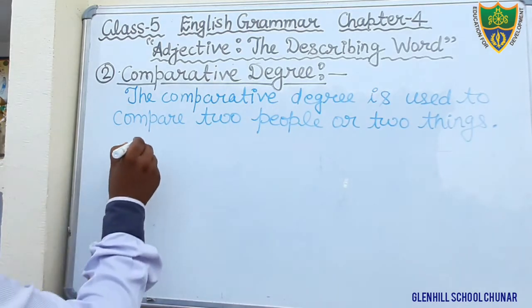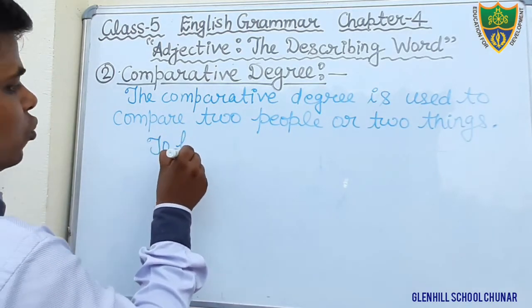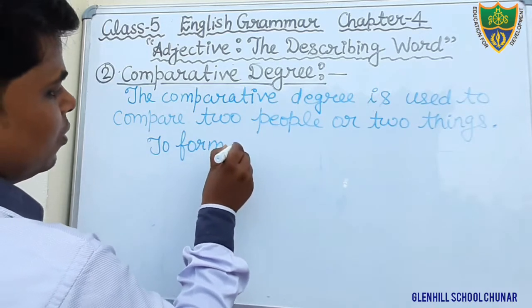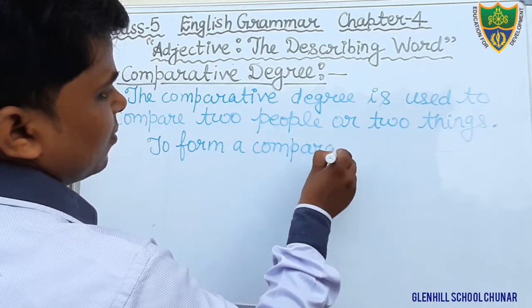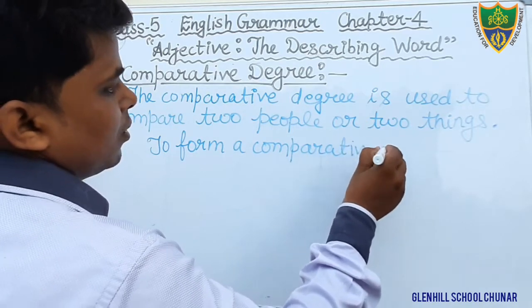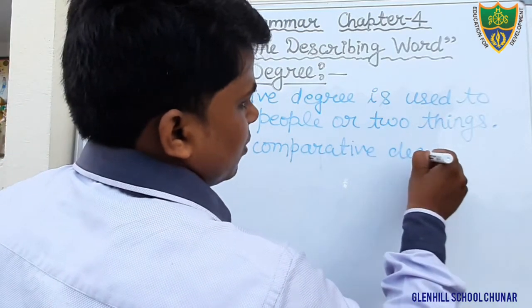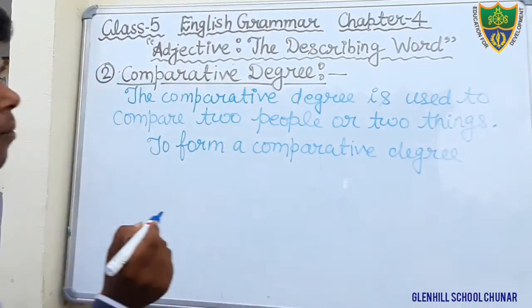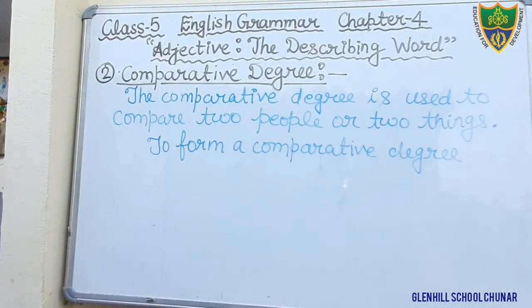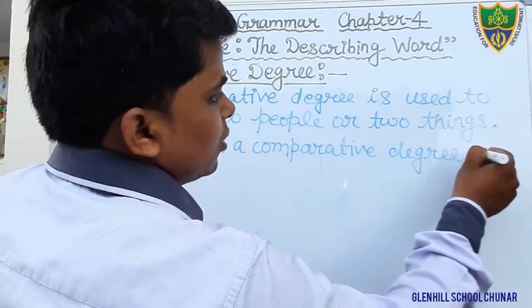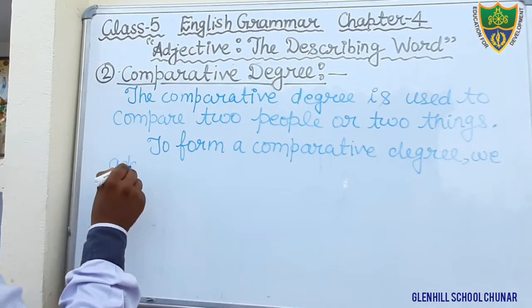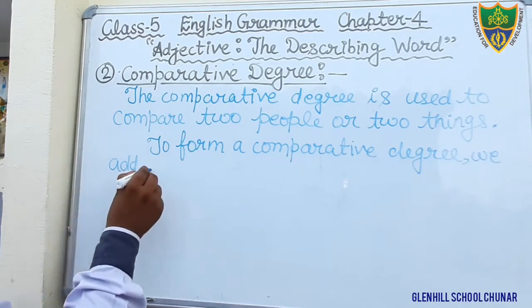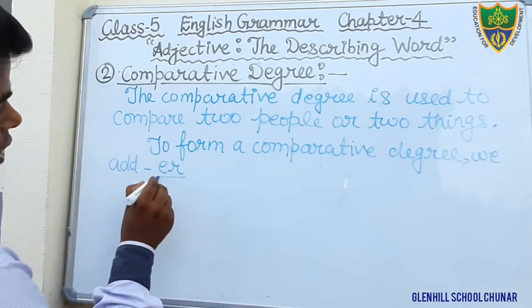To form a comparative degree, we add ER.